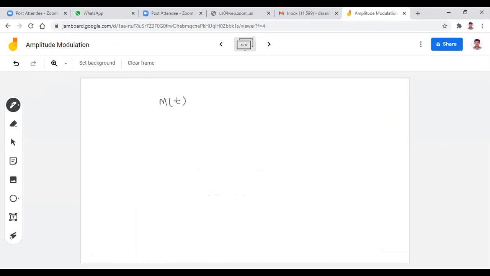It is a message signal, right? The x-axis is always the time axis and the y-axis is the amplitude axis. Now here I want to assume that m of t is a message signal. Now I want to take the signal like this. Maybe suppose this is a message signal.